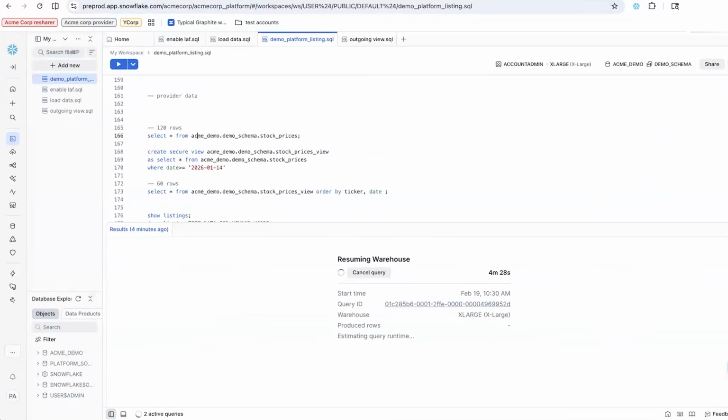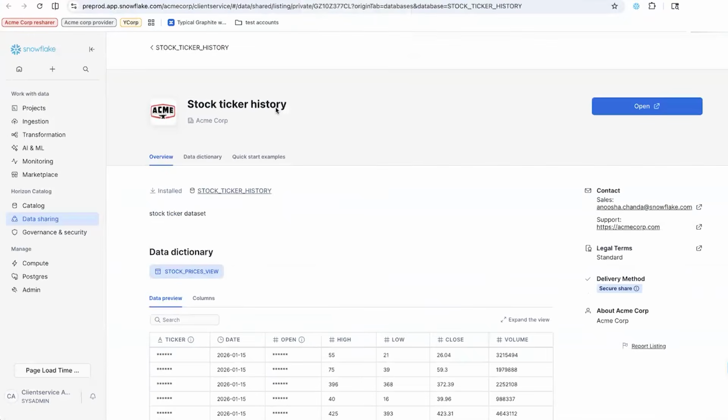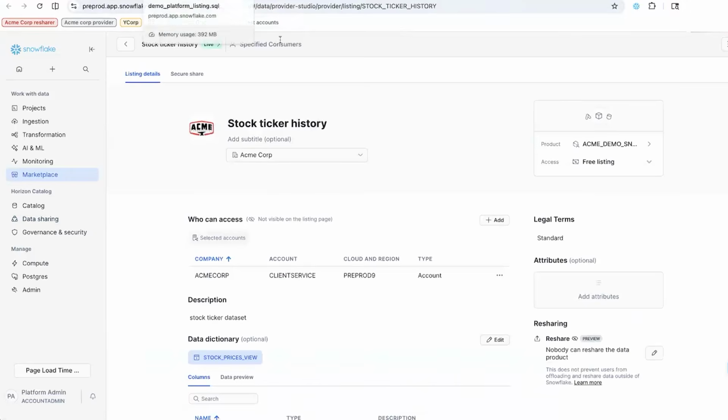Let's take a regular scenario where the provider has some data, they filter out something and give it to a resharer. Without resharing, currently they have to build their own pipeline, materialize and everything. Let's actually see what that pipeline looks like without the resharing feature enabled and see what they can even do. Here is a regular listing that adds a share from a platform team. That share has a view that is attached. Let's see what this view is.